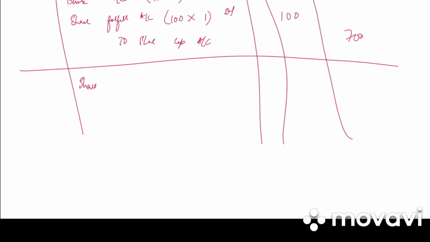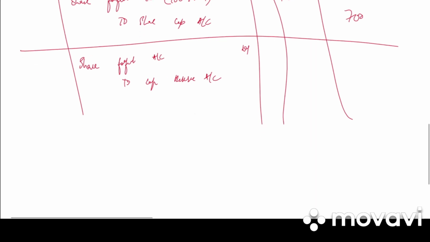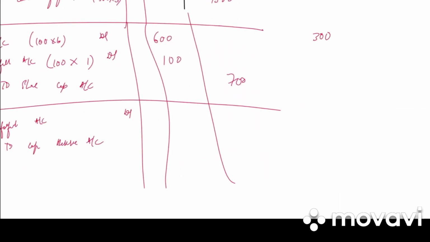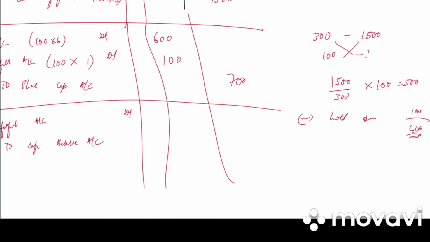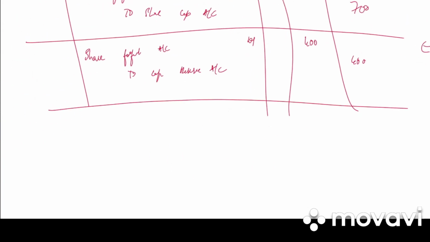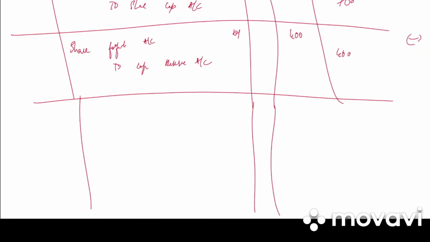Next is to transfer it to capital reserve. Share forfeiture account debited to capital reserve account. Again we need to calculate the profit. For 300 shares it was 1500. For 100 it is how much? So 1500 divided by 300 into 100, it is 500. Less loss on reissue is 100. So total profit is 400. 400 debit, 400 credit. Write the narration: profit transferred to capital reserve.